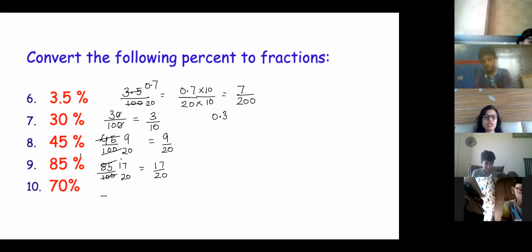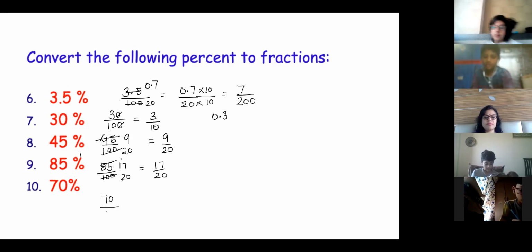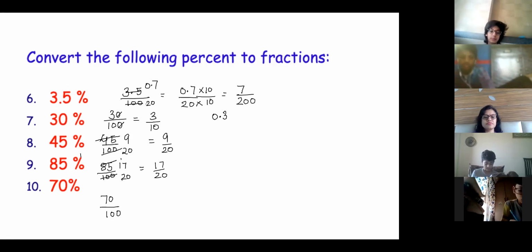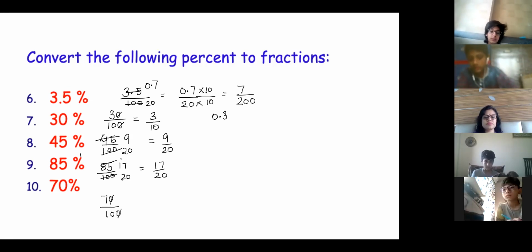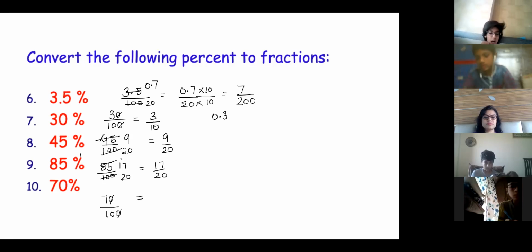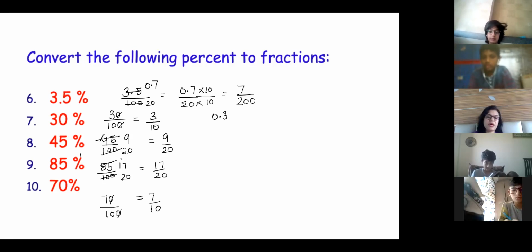Last one, yes Munir. Ma'am, it will be 70 by 100, then 5 fourteens are 70, 5 twenties are 100, 14 by 20. And then you can simplify it further by 2. That is the answer. Simplify it, Munir. Ma'am, I did not cut the 7 zero.